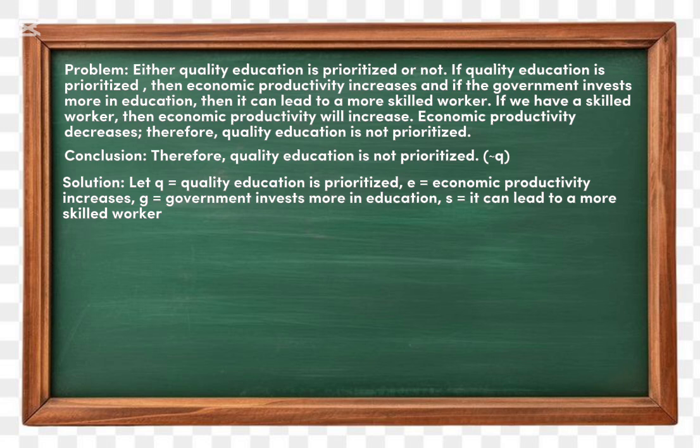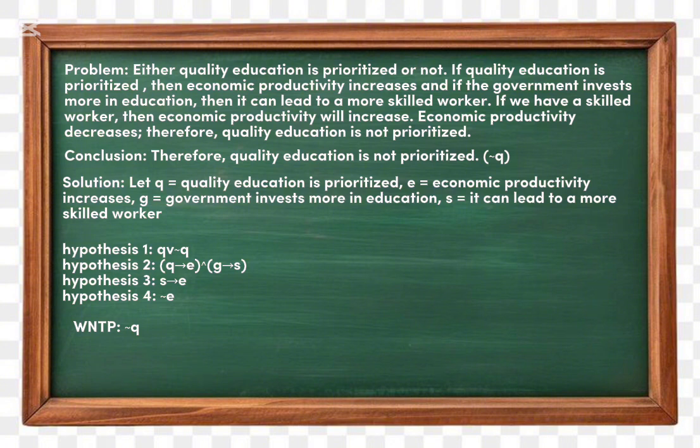Either quality education is prioritized or not can be written as Q or not Q. If quality education is prioritized, then economic productivity increases, and if the government invests more in education, then it can lead to more skilled workers. So Q implies E and G implies S.